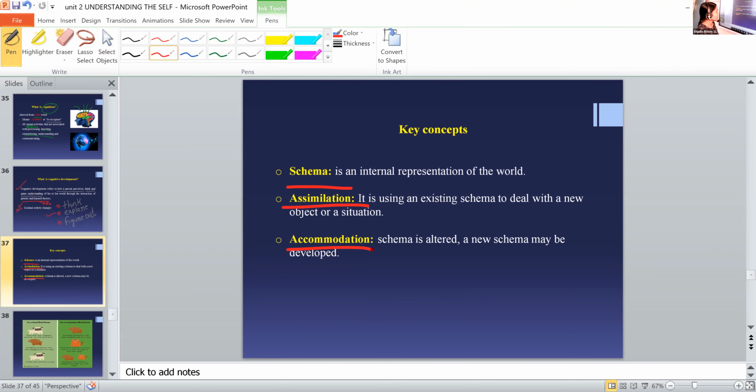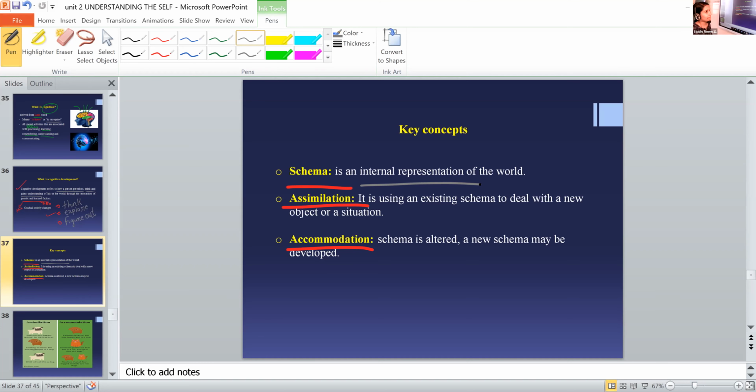So, first is schema. What do you mean by schema? Schema is an internal representation of the world. How we represent the world internally, that is called schema. Just write down: schema is an internal representation of the world. How we represent our world internally, that is called schema.